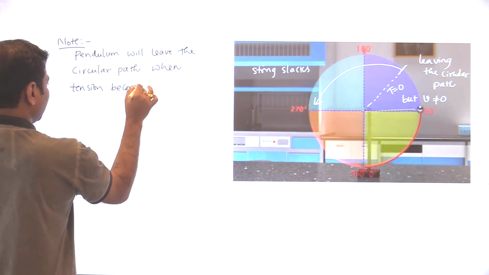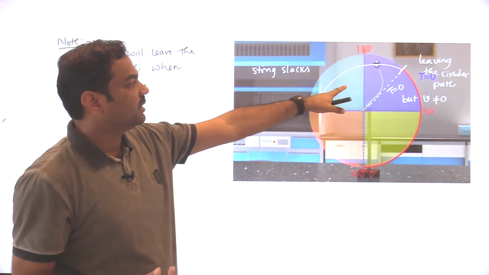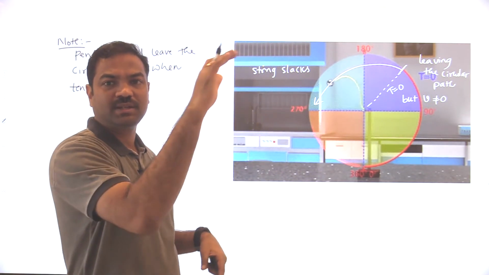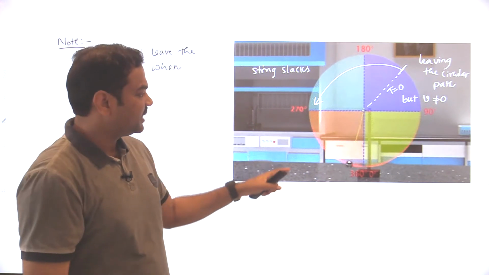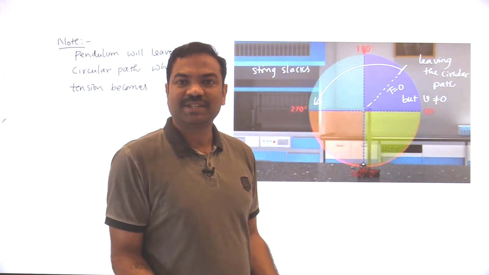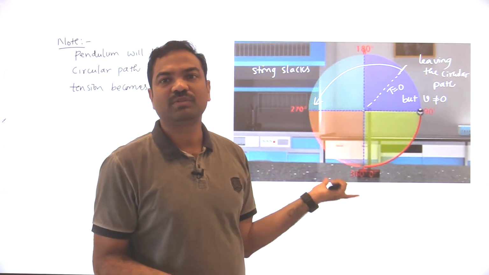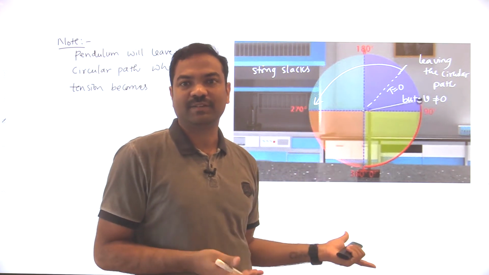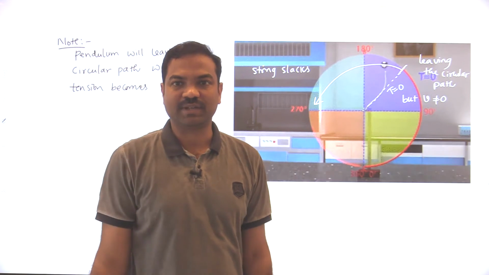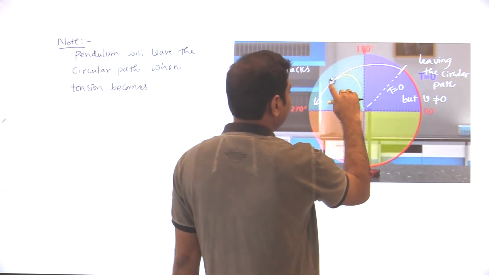Whenever tension becomes 0, as there is no tension acting, there is no agent which will make the bob rotate in a circular path. It goes in a circular path only because of the string. If tension is 0, that means the string is loose, and the string is not doing anything. Then the bob won't go in a circular path, it will move under gravity. It's like a projected body moving under gravity, so it will go in a curved path, because only the gravitational force acts on the bob.